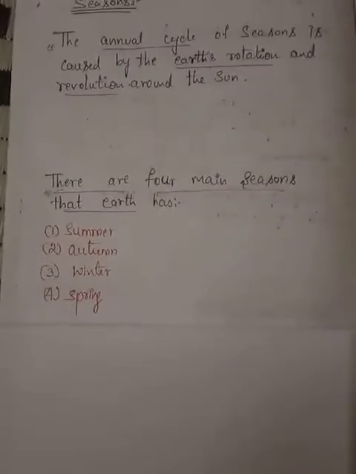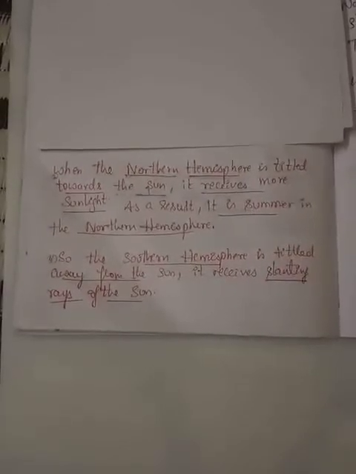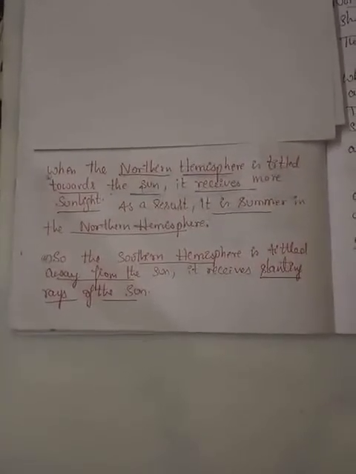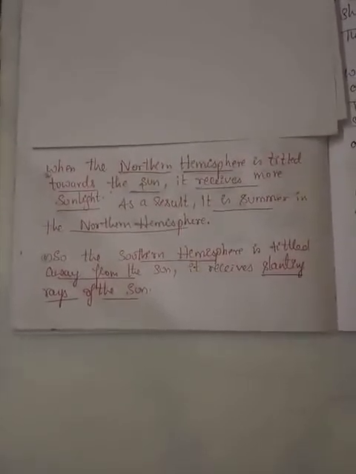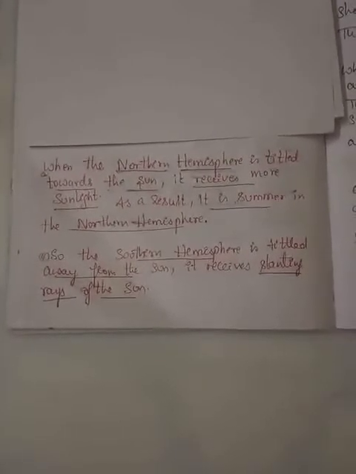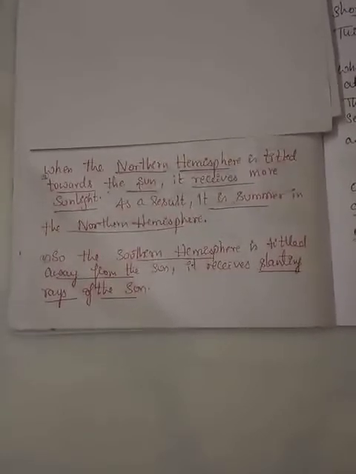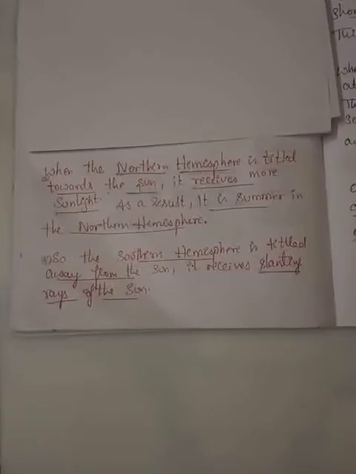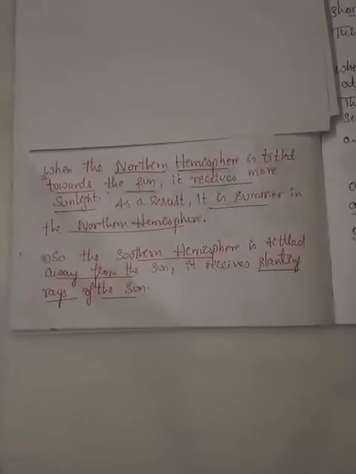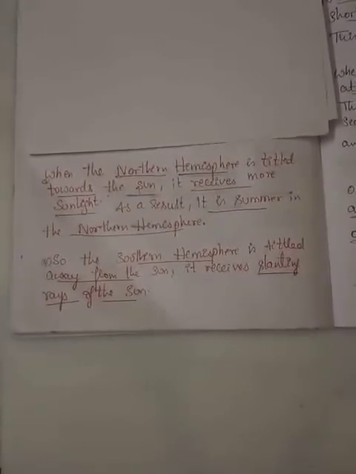So, children, when the Earth revolves around the Sun, its axis always points in the same direction. It means one of the hemispheres is closer to the Sun. As the Earth's axis always points in the same direction, one of the hemispheres is closer to the Sun. This leads to different seasons in the northern hemisphere and the southern hemisphere at the same time. So the different seasons occurring in the northern and southern hemispheres at the same time are due to the Earth's revolution around the Sun.